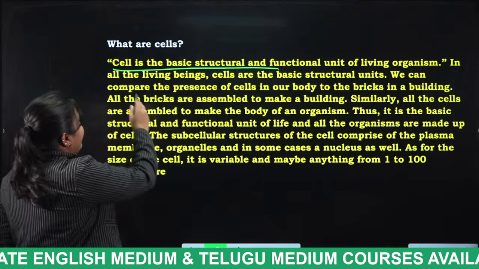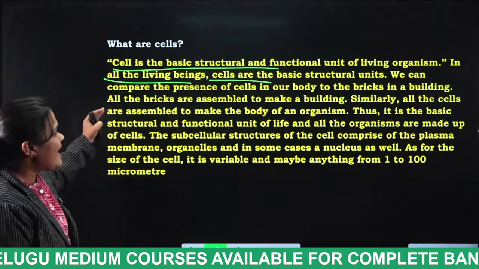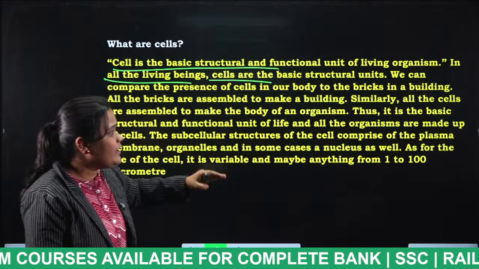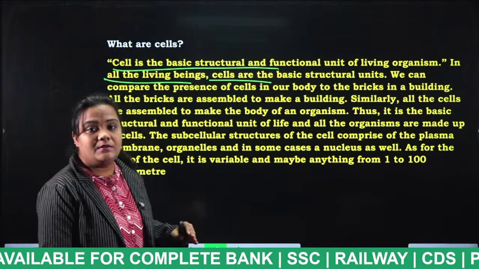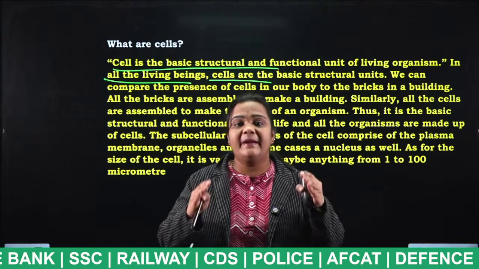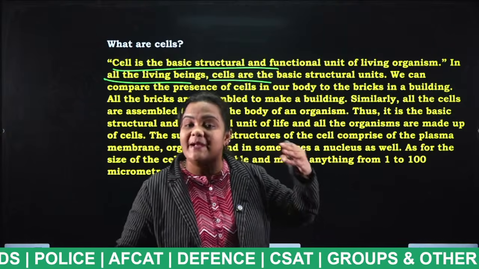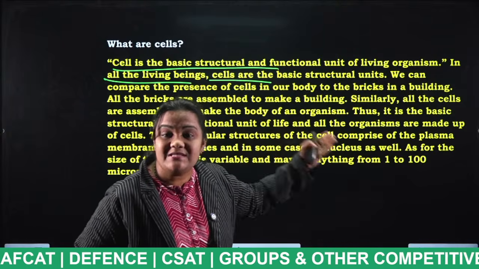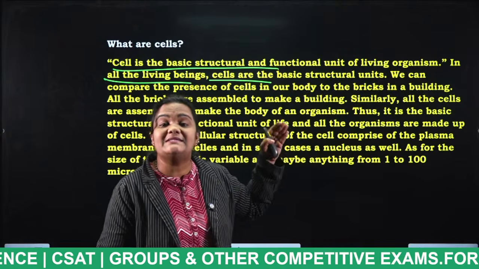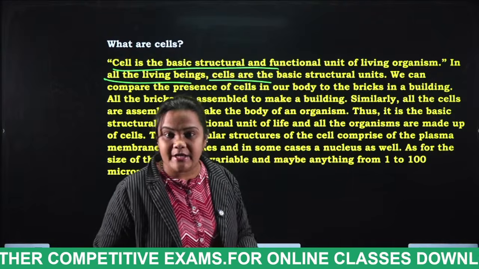Okay? In all the living beings, cells are the basic structural units. We can compare the presence of cells in our body to the bricks in a building block. How the house is made up of bricks, in the similar way, our body is mainly made up of how many cells? Almost 37.5 trillions of cells are present in our body.